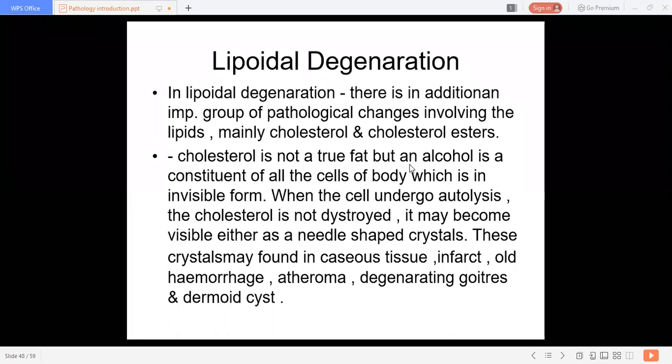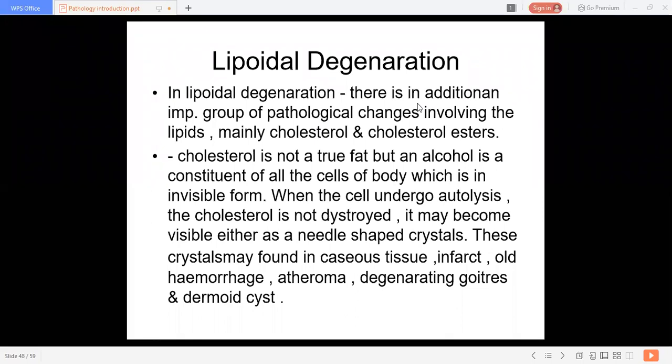Whenever the cell undergoes autolysis or cell death occurs, the cholesterol does not get destroyed. This cholesterol remains and becomes visible as needle-shaped crystals.